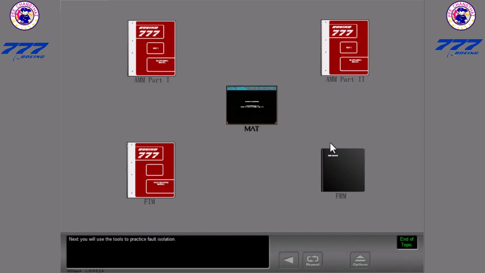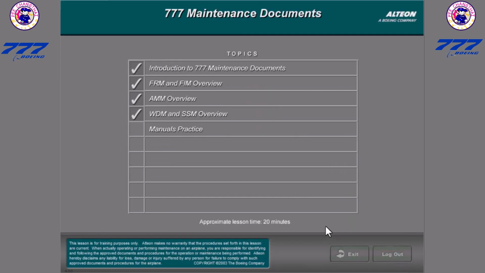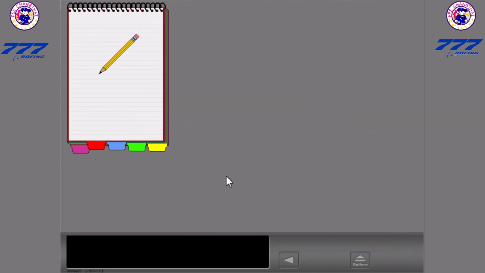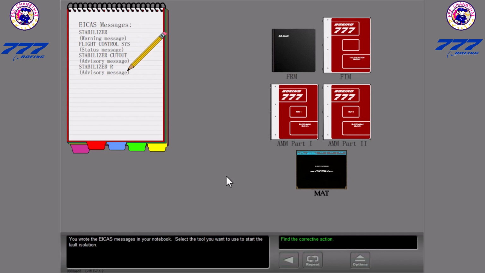Next, you will use the tools to practice fault isolation. The airplane is in the hangar for extended maintenance. You received this logbook write-up. You must do the fault isolation. You wrote the ICAS messages in your notebook. Select the tool you want to use to start the fault isolation.